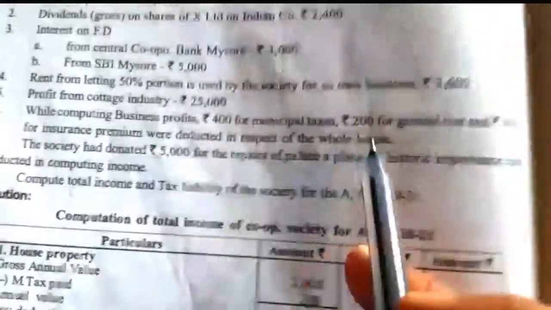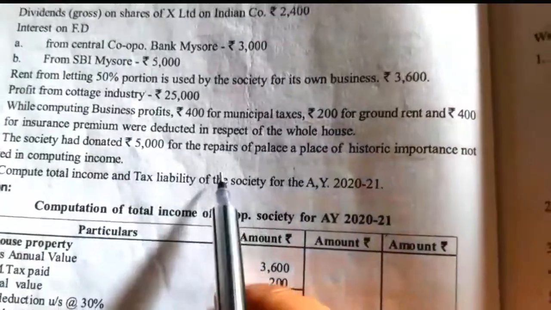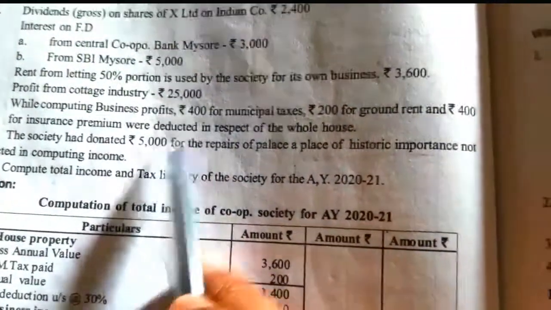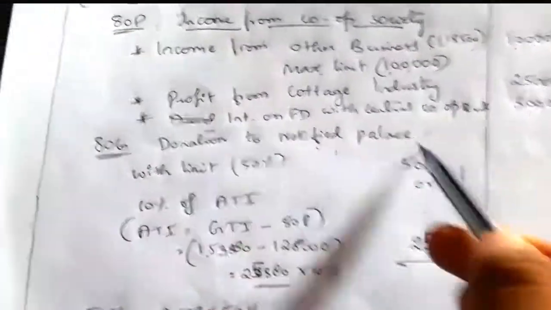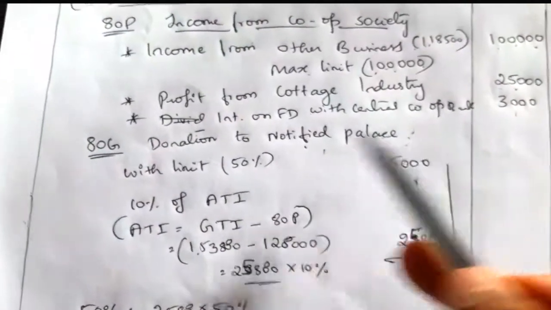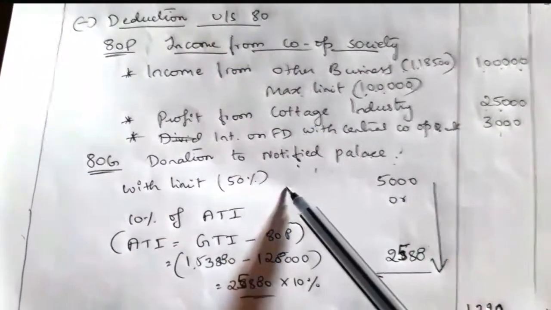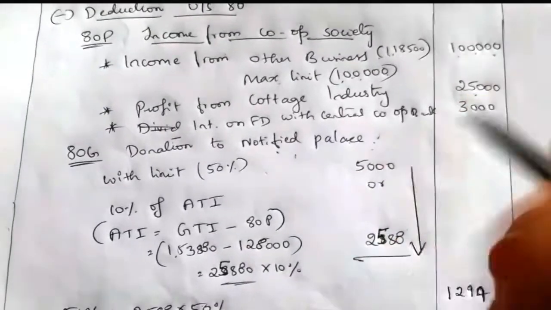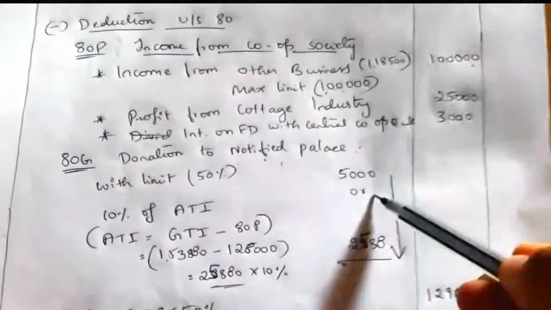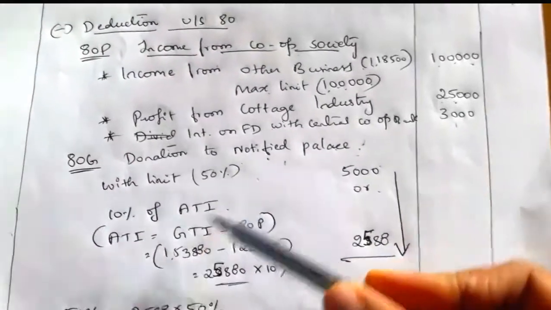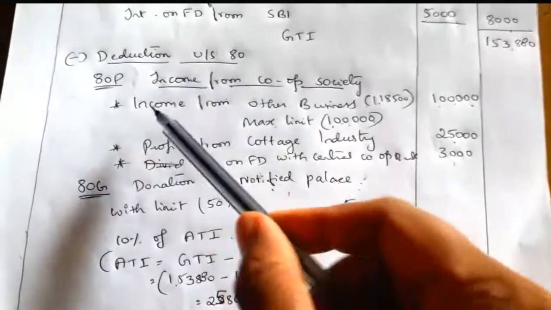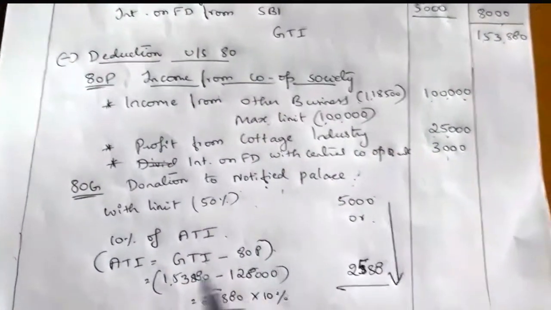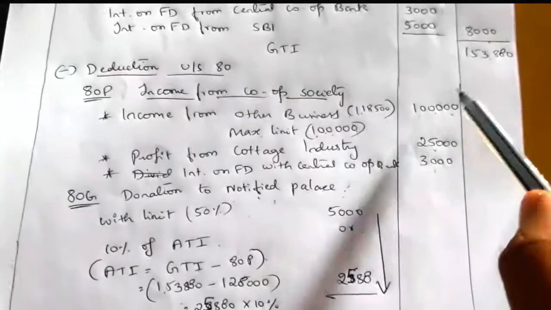80G. So that is a donation to a notified place of historical importance for repairs. So 5,000 comes under with the limit, 50% is deductible. Since it is a with the limit item, we can claim deduction under section 80G for donation to a notified palace. With the limit, we have to take 50%. Condition is 50%. So the given value is 5,000. We have to compare with 10% of ATI. So here ATI means GTI minus only one reduction we have other than 80G, that is 80P.